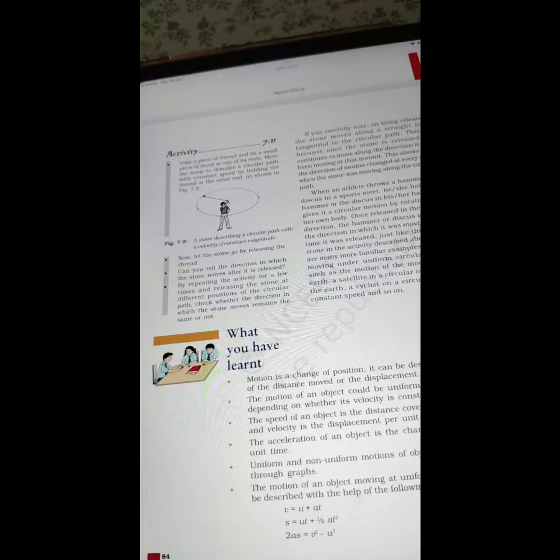Activity 7.11. Take a piece of thread and tie a small piece of stone at one of its ends. Move the stone to describe a circular path with constant speed by holding the thread at the other end, as shown in figure 7.9, a stone describing a circular path with a velocity of constant magnitude. Now let the stone go by releasing the thread. Can you tell the direction in which the stone moves after it is released? By repeating the activity a few times and releasing the stone at different positions of the circular path, check whether the direction in which the stone moves remains the same or not.